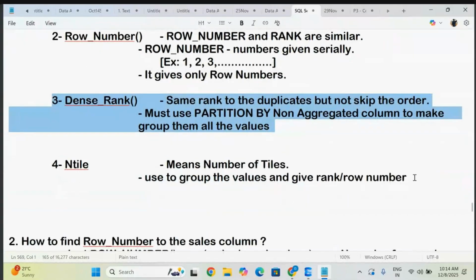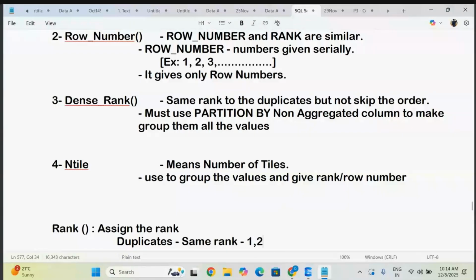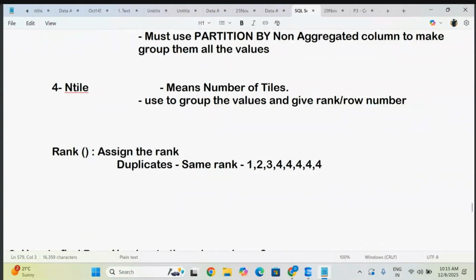First, you have to understand dense rank, which is the same in your Power BI also. The rank function also assigns the rank. Every rank function assigns the rank only. But whenever you have duplicate values, it assigns the same rank for these duplicate values. Take the example 1, 2, 3, 4, 5. Whenever you have duplicates like 4, 4, 4, it is going to give you the same rank. Don't worry, I will show you in a real-time example. Just observe for now.